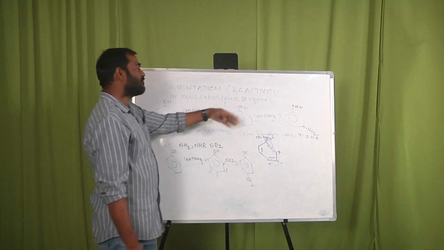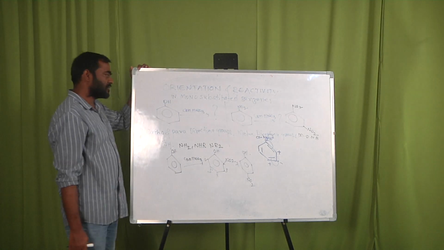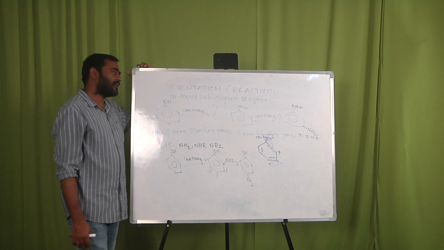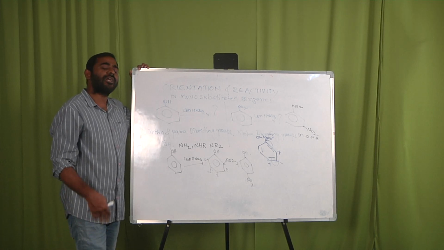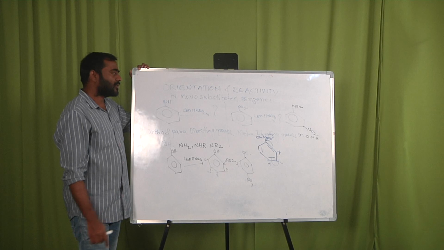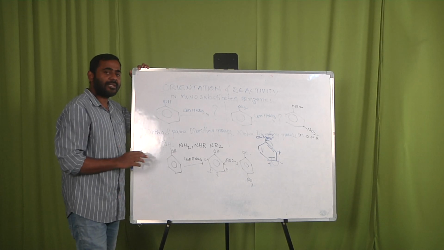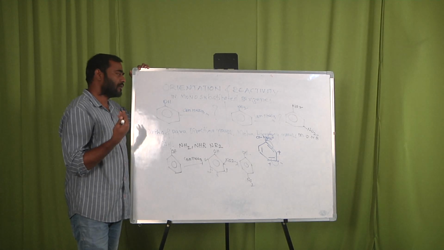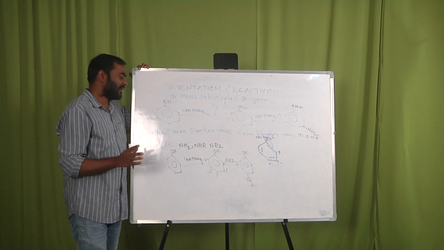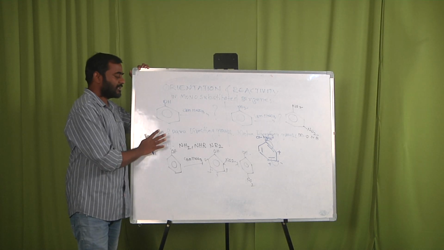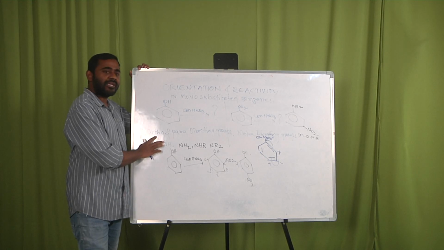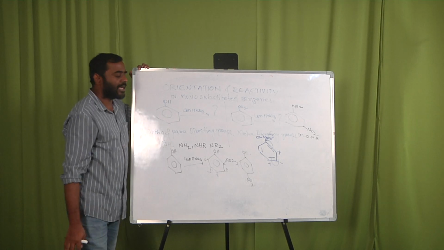You can take different types of electrophilic substitution, whether it is chlorination or sulfonation or whatever it may be. It is a common topic in intermediate, school, graduation and post graduation. Based on this concept we can write many reactions.